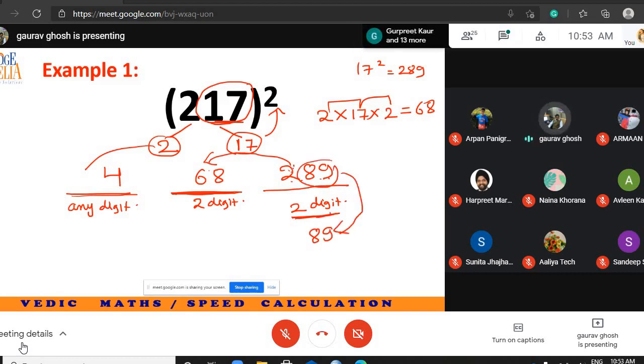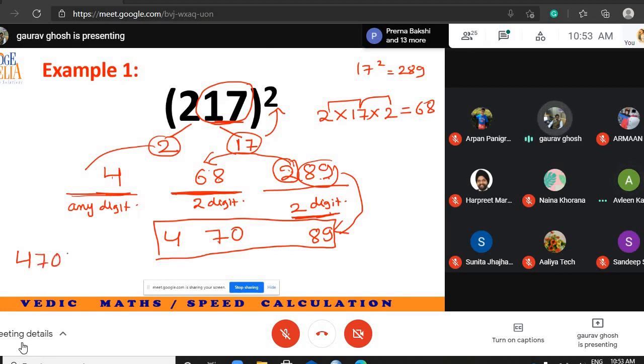You shift this 2 here: 68 plus 2, 70. And here there is no problem. 4. So this is our final answer. 47089. Is this what you got from the calculator? Is this the answer that you got when you solved?